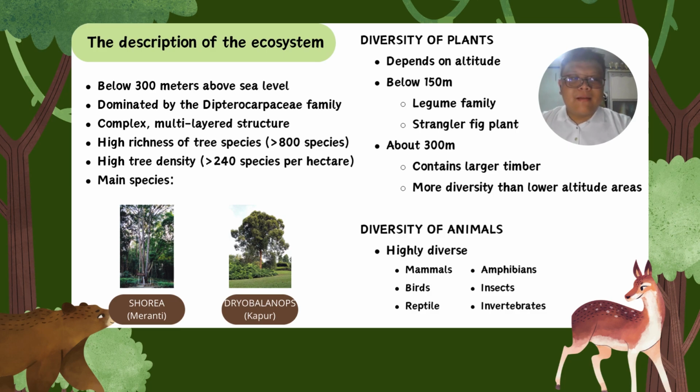For the diversity of plants, it depends on the altitude. In the area below 150 meters, the lowland Dipterocarp may have a higher percentage of trees from the legume families and also the strangle-fig plant. When the altitude increases to about 300 meters, the forest contains a larger timber tree and also more diversity of plant than the lower altitude area. The animals in the lowland Dipterocarp forest are also very diverse, including a wide variety of mammals, birds, reptiles, amphibians, insects, and also invertebrates.